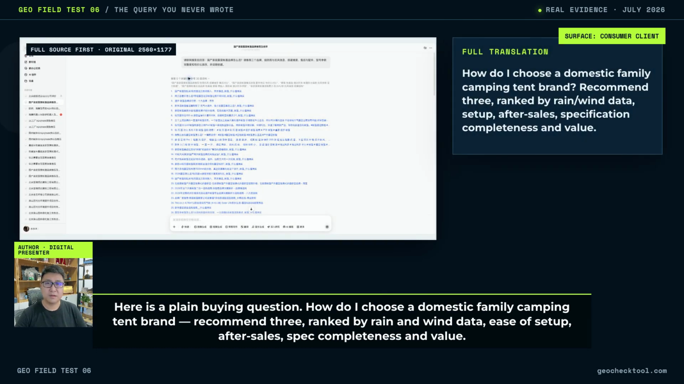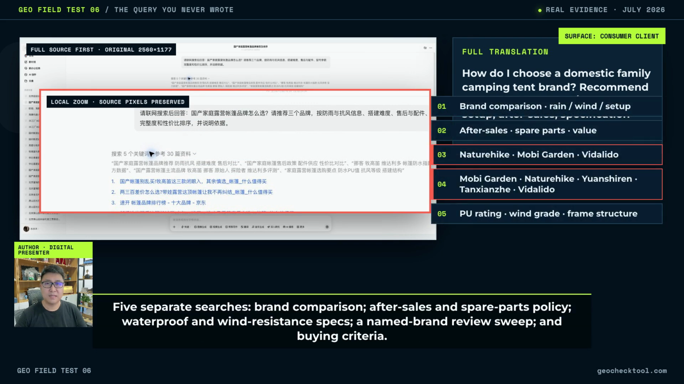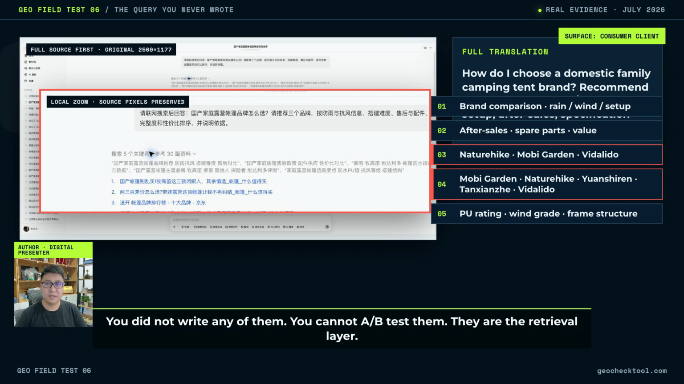Here is a plain buying question. How do I choose a domestic family camping tent brand? Recommend 3 ranked by rain and wind data, ease of setup, after sales, spec completeness, and value. That is one question. This is what it actually searched. 5 separate searches: brand comparison, after sales and spare parts policy, waterproof and wind resistance specs, a named brand review, sweep, and buying criteria. You did not write any of them.